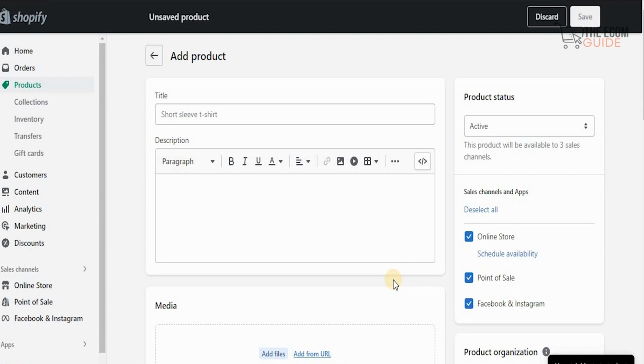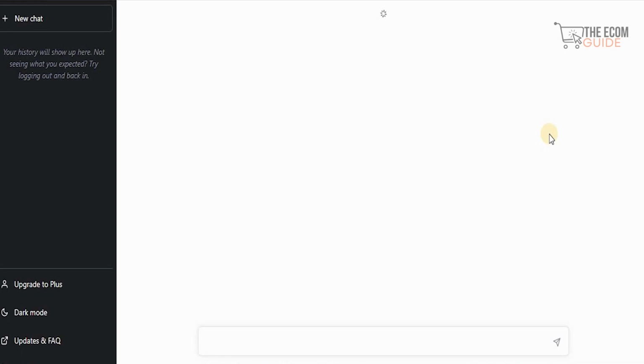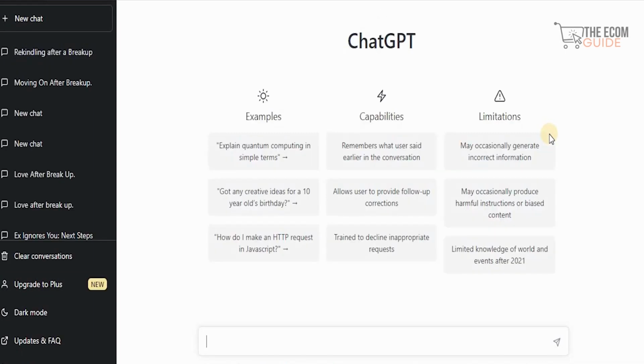Now, you need someone to do the research, you need someone to put together the SEO for your products, you need someone to actually find the price for the product, you need to find somewhere to buy that product from, and you need to put all that information and write that description and add it onto your products. You can clearly see the cost that is involved in developing products. This is where ChatGPT comes in. Now, ChatGPT is a very unique platform, guys, because it gives you a chance to research, find different products. So for example, let's say we ask ChatGPT to give us 5 products to dropship.